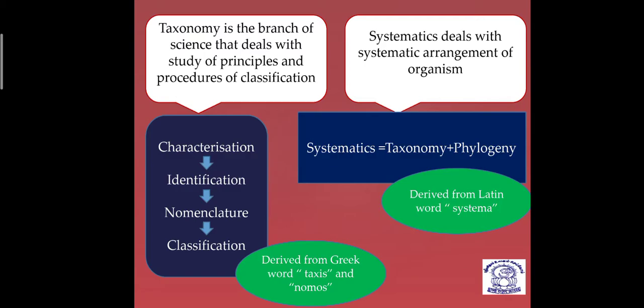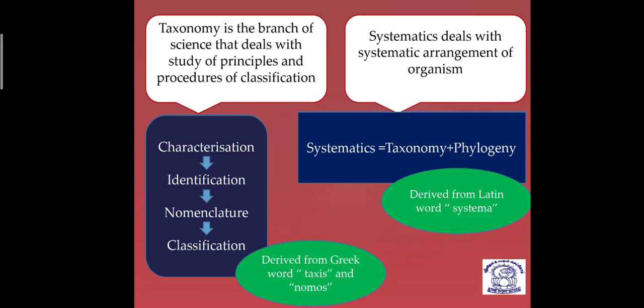Now, if we need to classify, there are certain rules and regulations, and for describing these rules and regulations there are two branches: one is taxonomy and one is systematics. You can look at the white box here, where taxonomy and systematics are given.